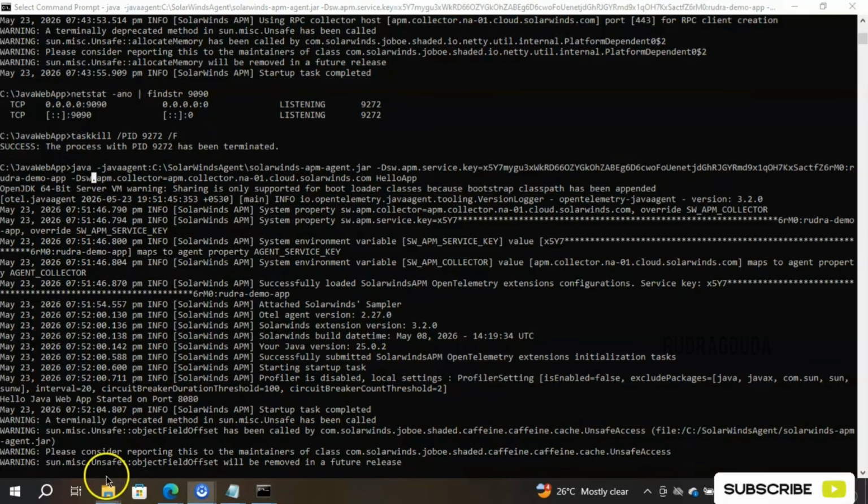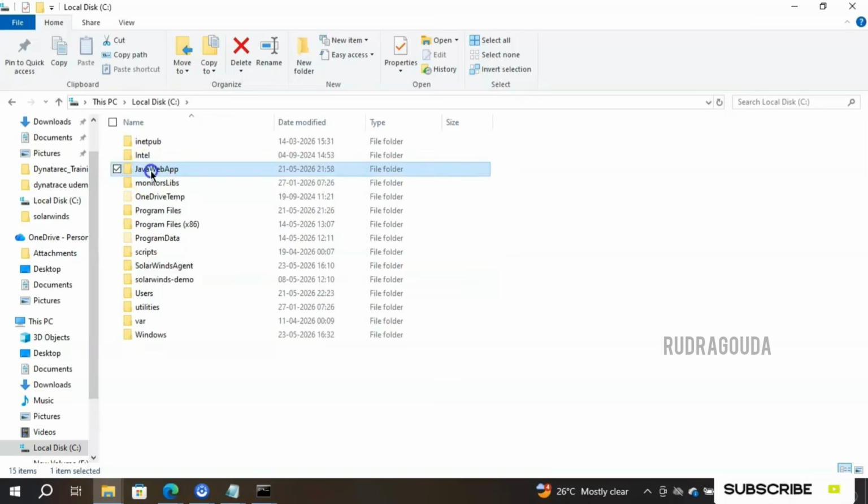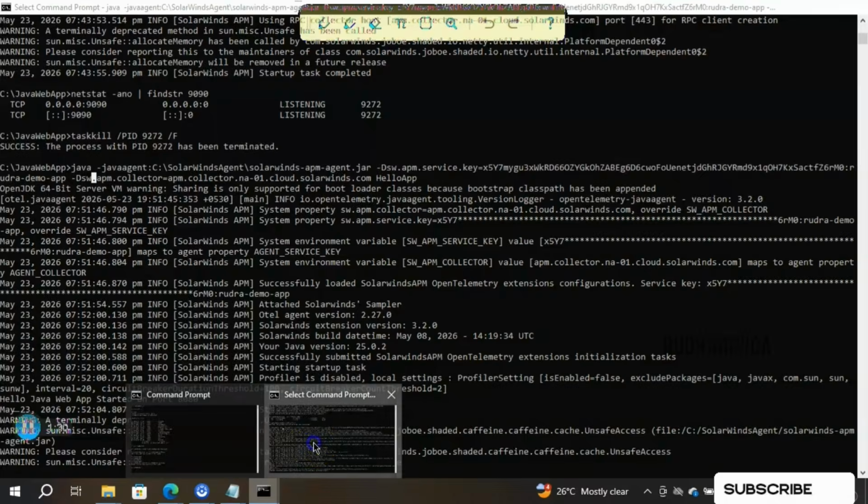Let me go to the file explorer and I can show you that. C drive, SolarWinds agent. Only this particular file is present, SolarWinds APM agent.jar. But our actual script is present inside C drive and then Java web app, right? Hello app.java is present inside the C Java web app. So we have to run that particular command inside this place. I was running it inside the SolarWinds agent, due to that it was not capturing the data properly. After I ran it inside the Java web app, I'm able to see the data.